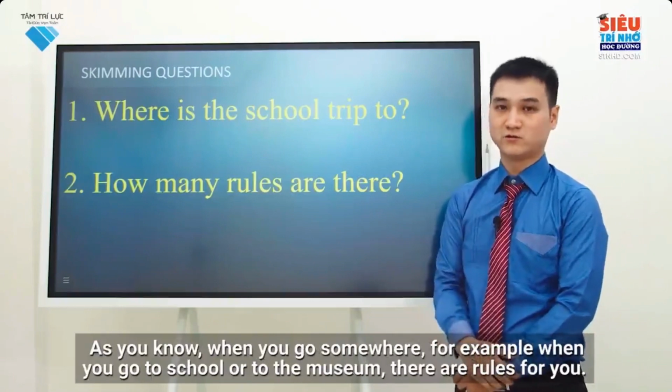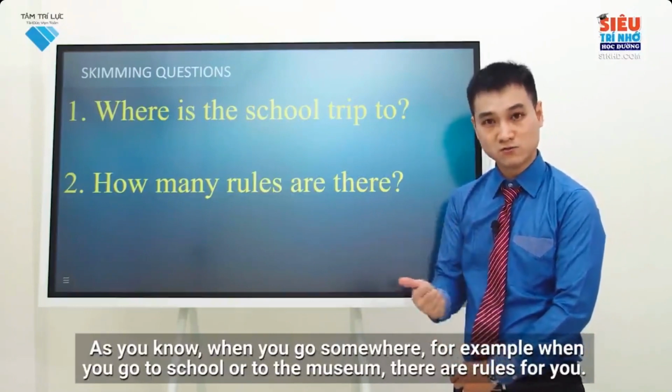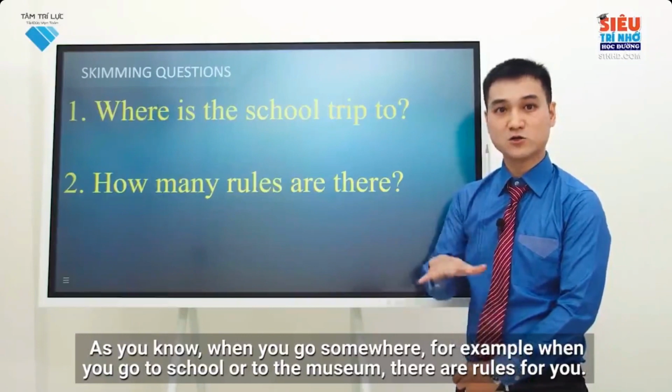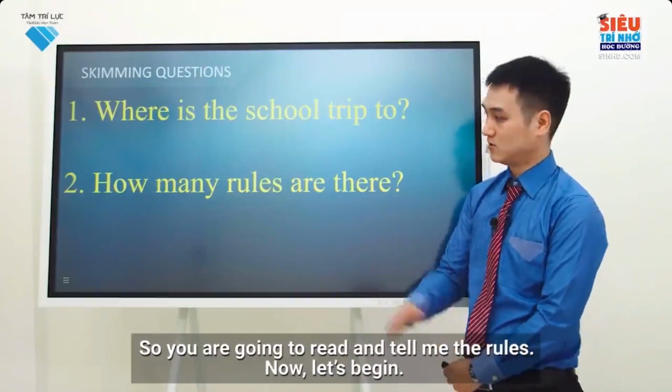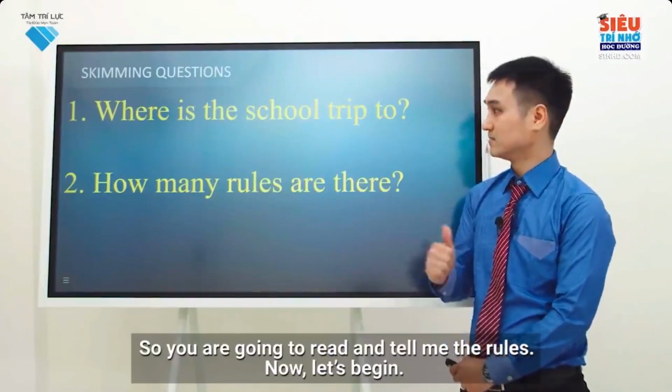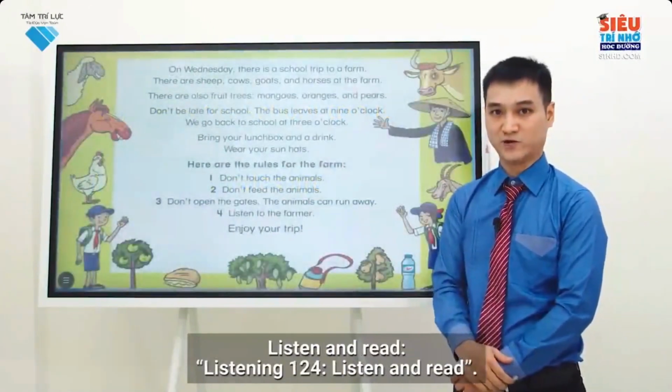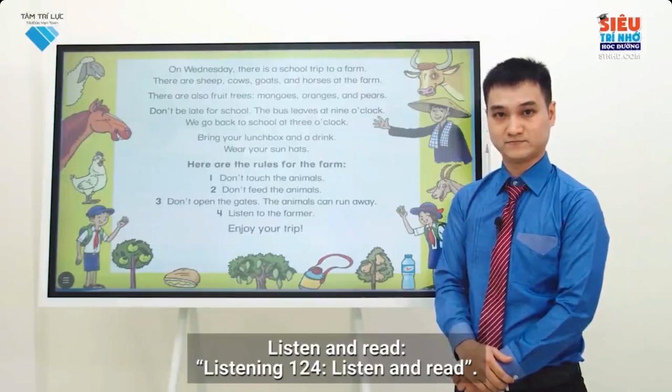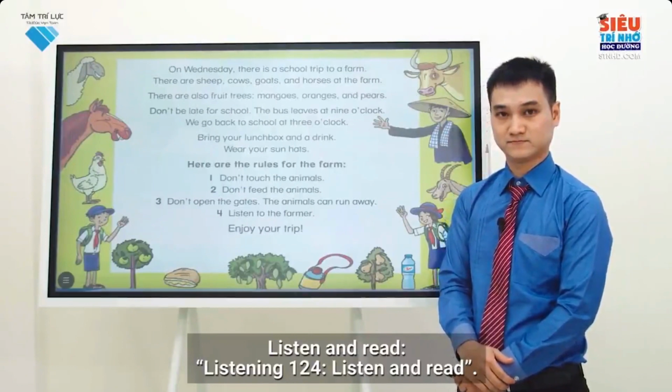As you know, when you go somewhere, for example when you go to school or to the museum, there are rules. So you're going to read and tell me the rules. Now, let's begin. Listen and read. Listening 124.